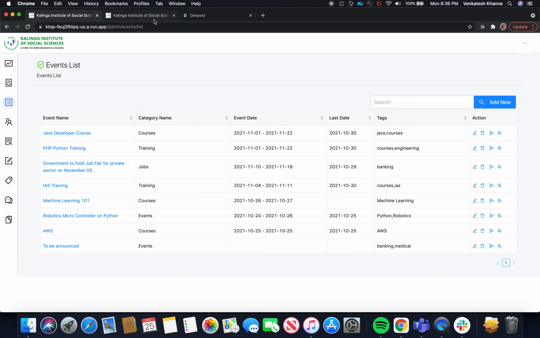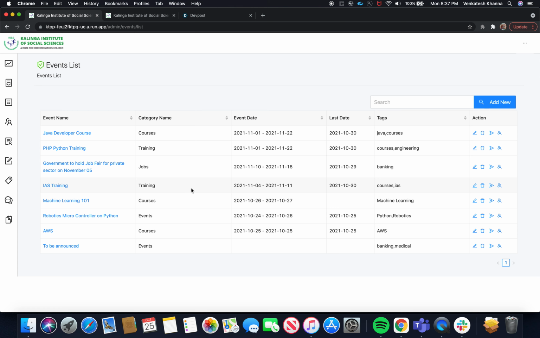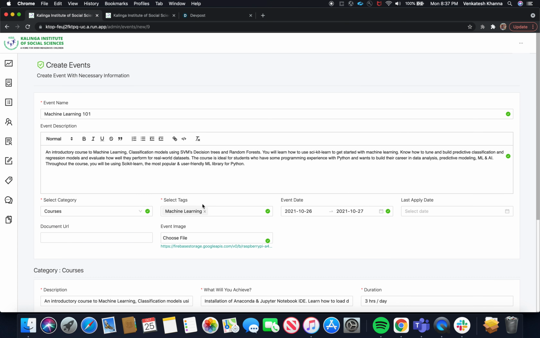Once the category has been created, I can go back to the events and create a new event under that category. Due to the time crunch, I'm not going to create the event, but I can quickly walk through the events I created earlier. If you see Machine Learning 101, this is the event I have created under the category courses.